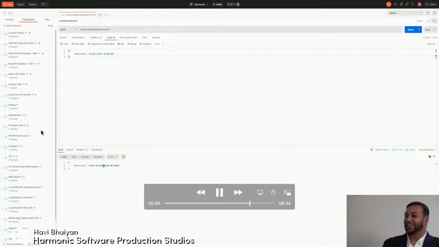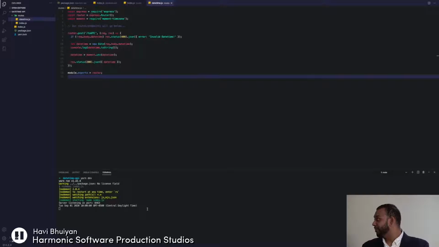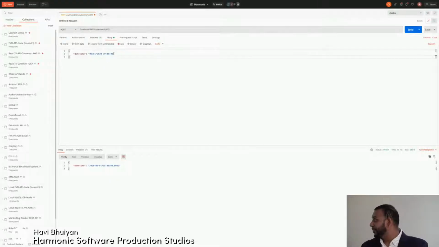And so now that we've sent out our request, we've gotten back our datetime. And if you notice, the datetime string has been printed to the console here because we put that in our request. That was one of the steps there. You can see that that's the datetime before it was converted, and this is the datetime after it was converted. So we can see that the time is shifted to reflect UTC time.